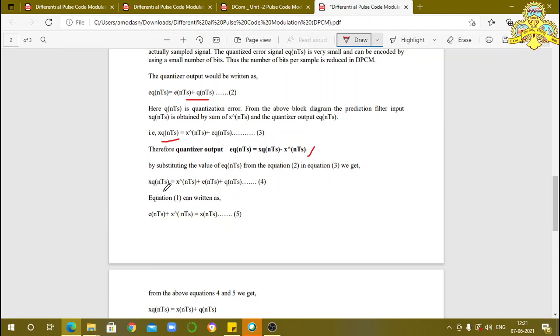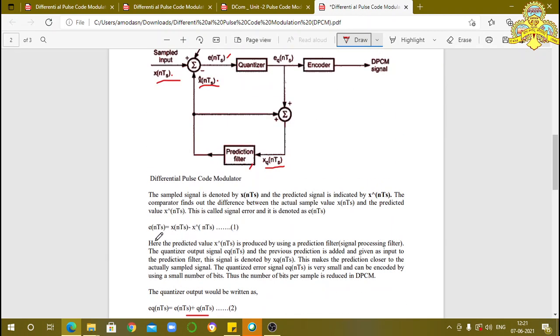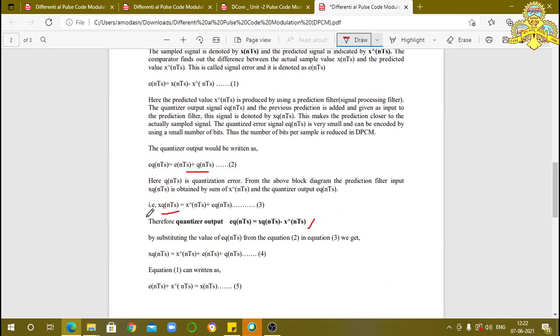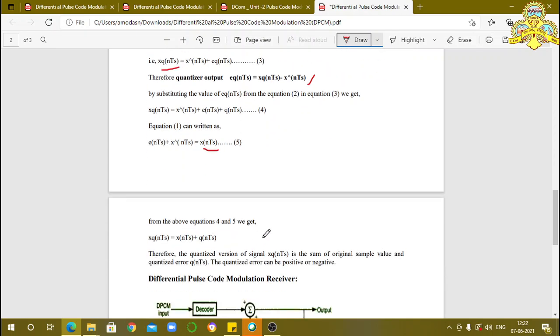Now xq(nTs) is equal to x̂(nTs) plus e(nTs) plus q(nTs), and already you know that equation 1 can be rewritten as e(nTs) plus x̂(nTs) is equal to x(nTs). x(nTs) is the actual modulating signal. This is indicated here. This is the actual modulating signal x(nTs). And from the above equations 4 and 5, this is equation 4 and this one is equation 5.